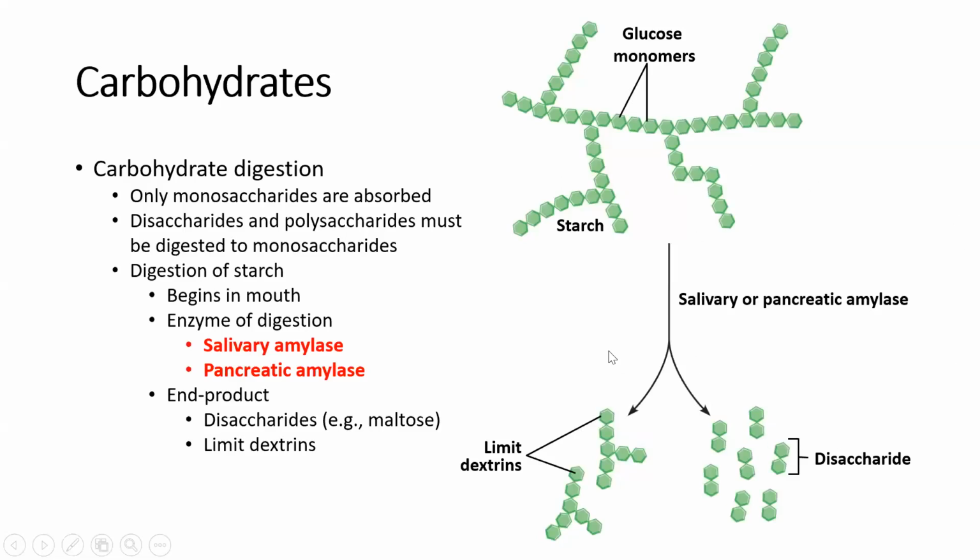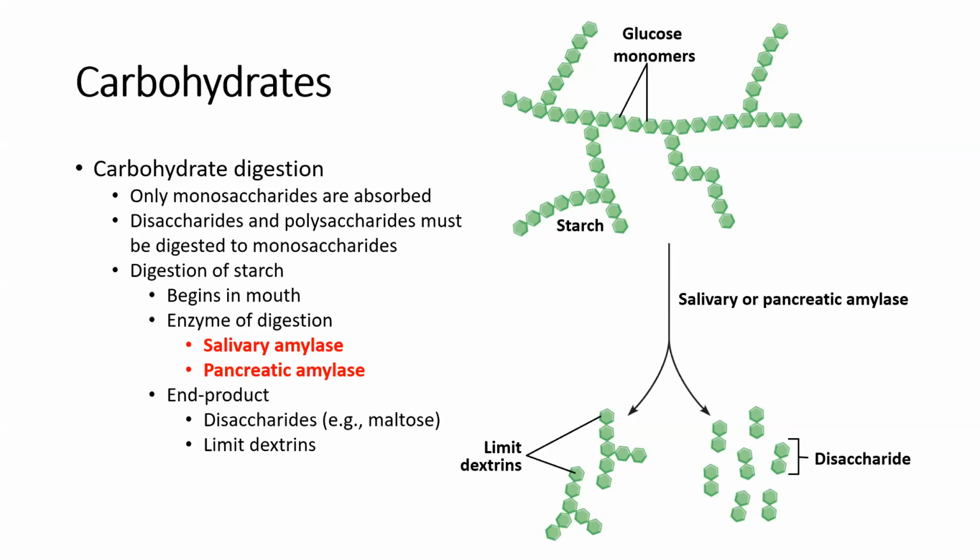So let's start off by looking at carbohydrates. Carbohydrates are digested partially in the mouth. They can only be absorbed when they are broken down to their smallest components, so monosaccharides, such as glucose only. Things like disaccharides, so lactose or galactose, or polysaccharides even, must be digested into their smaller components.